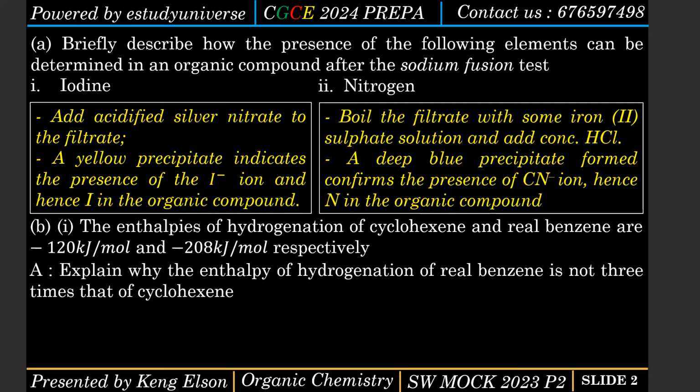All right, so for a brief description, I'm not going to define enthalpy change of hydrogenation because it's like I'm answering your question for you. I'm just going to explain what hydrogenation means. Hydrogenation means that we are adding the hydrogen molecule to a compound.